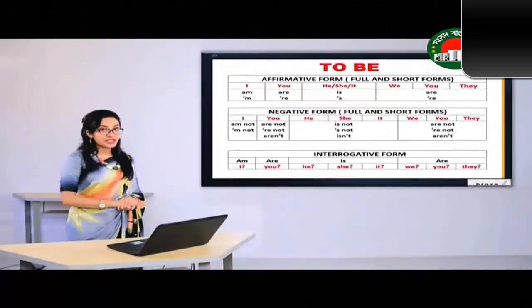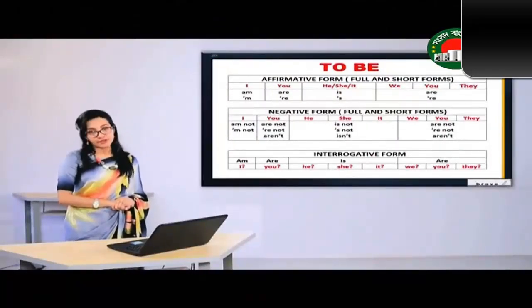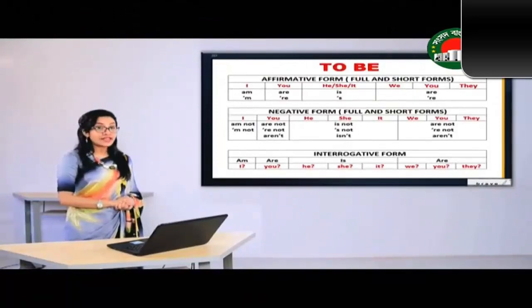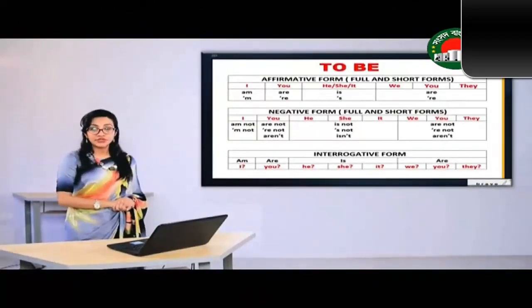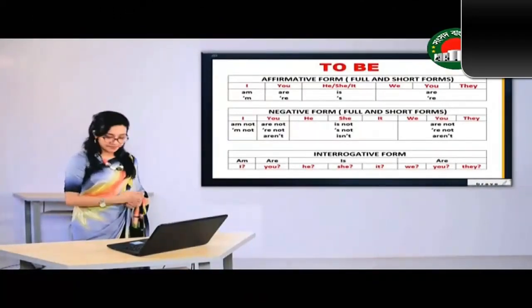In case of negative, you're going to use not after the be verb. And in case of interrogative, you're going to use the be verb at the beginning.